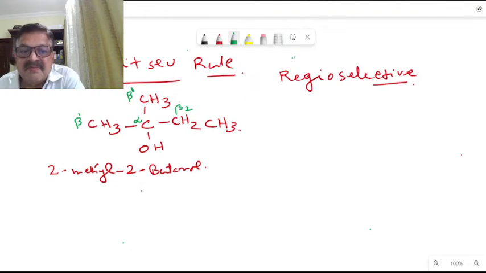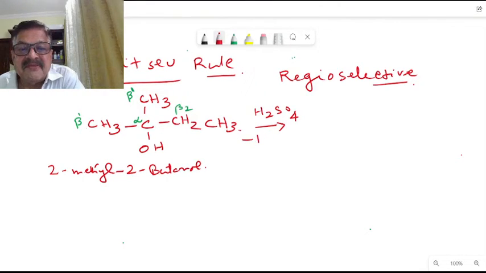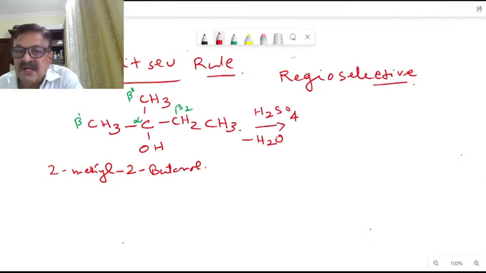In the case of treatment with sulfuric acid, what will happen here? There will be dehydration, minus H2O, so we get a loss of water from alpha and beta 2. What will be the type of products here?